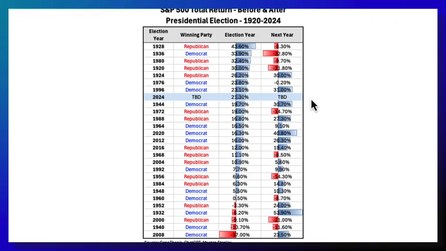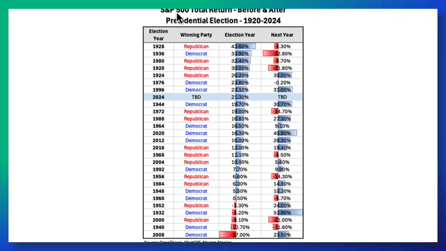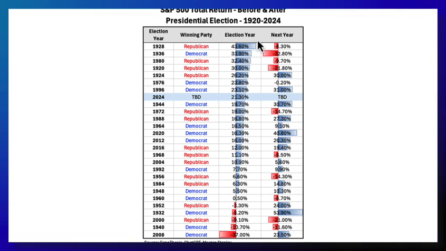So let's start by looking at this table, which has the S&P 500 total return both before and after the presidential election. So we're talking about the election year total return and also what comes next. And as we know, 2024 is not done yet, so we don't know what this will actually be 2 months from now, but so far at about 21% total return for the year, it ranks pretty close to the